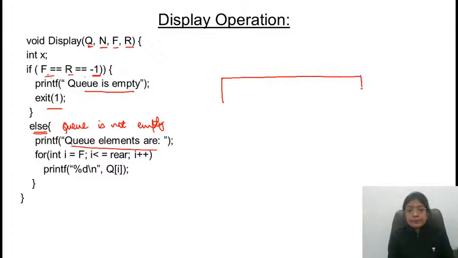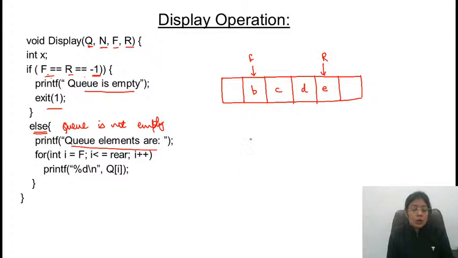Let's see here. Let's assume that this is the scenario: B, C, D and E. Front is pointing here and rear is pointing to this one. Okay, this is 0, 1, 2, 3, 4. I is starting from front. Front is containing what value? Front is equal to 1 and rear is equal to 4. So I is equal to front, that is 1. It will be printing Q of 1. Q of 1 is what? That is B. So it will be printing B.